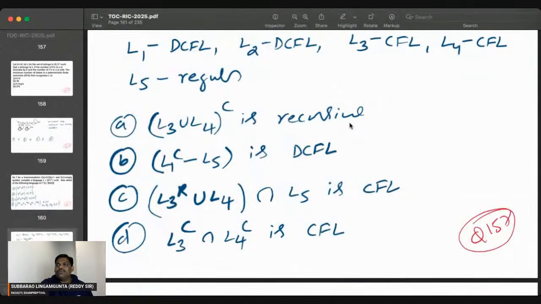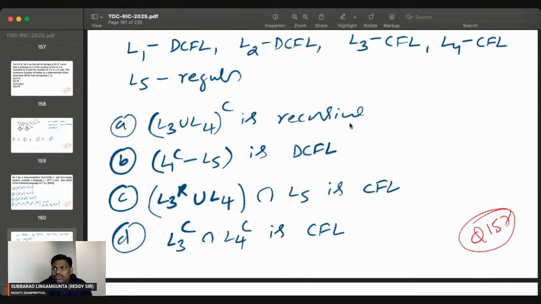Try this problem. What is the answer? L1 is DCFL, L2 is also DCFL, L3 is CFL, L4 is CFL, L5 is regular. DCFL, DCFL, CFL, CFL, regular. The last one is regular, remember.